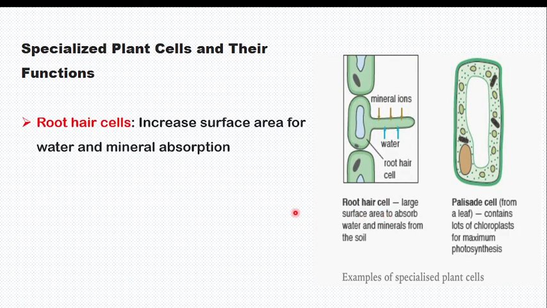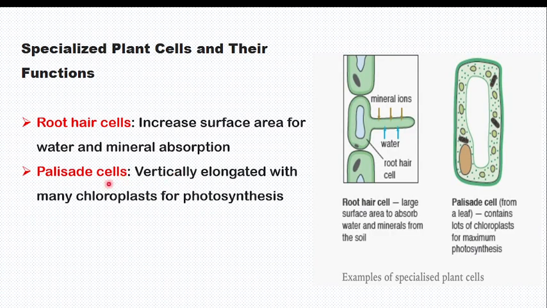Root hair cells are specialized to increase the surface area for water and mineral absorption. It means if there were no specialization in the roots, there would be no absorption of water. But root hairs have a thin membrane so as to increase the surface area for water and mineral salt absorption. There is another which is called palisade cells.